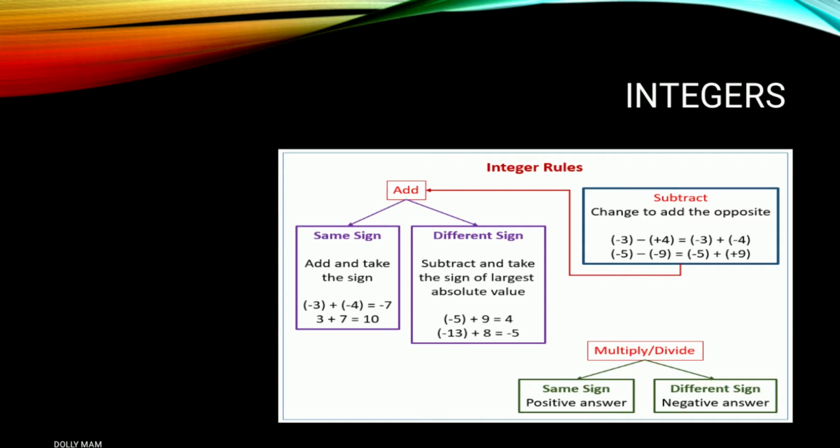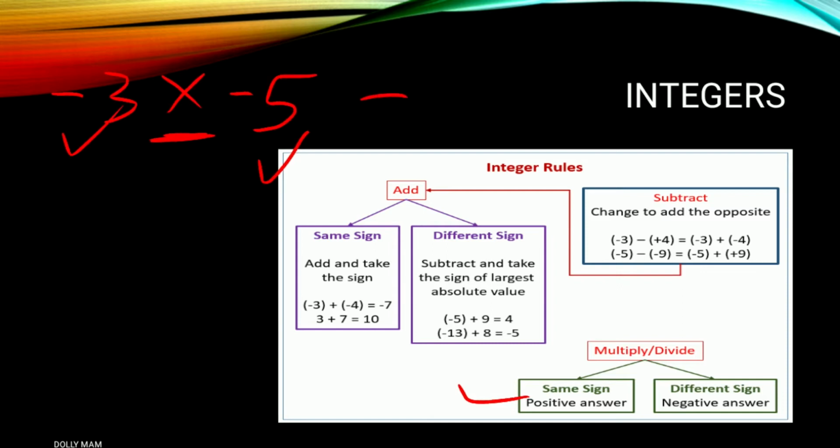Let's suppose we take an example here: -3 multiply with -5. When we have to multiply and both integers have the same sign, then the answer should be positive. So 5 threes are 15, and this is our answer. We don't have to give this a negative sign, because both integers have the same sign.